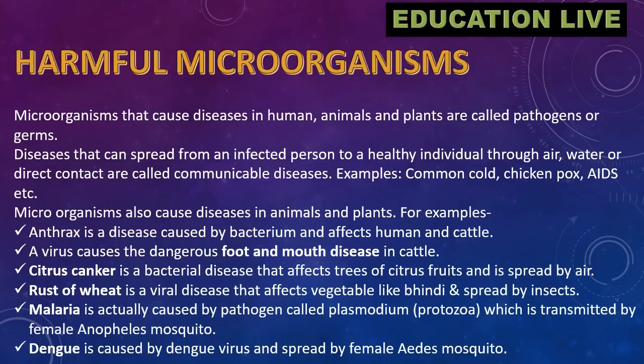Malaria is actually caused by pathogen called Plasmodium protozoa, which is transmitted by female Anopheles mosquito. Dengue is caused by dengue virus and spread by female Aedes mosquito.